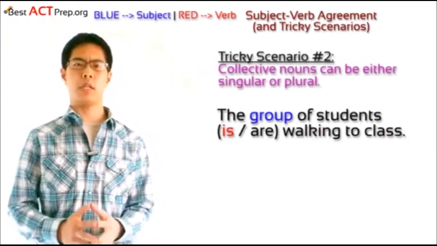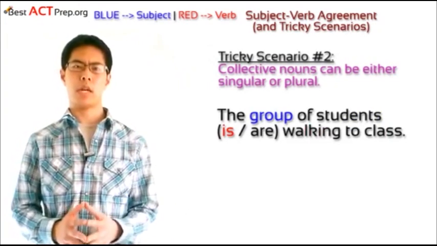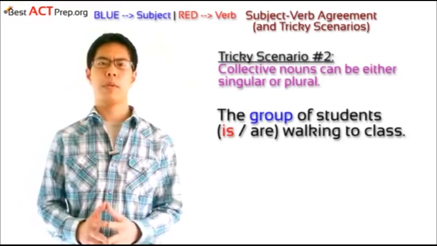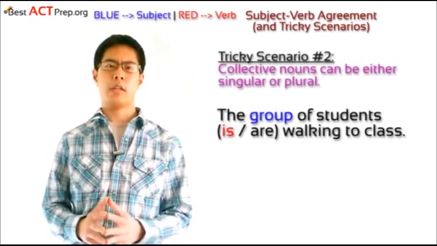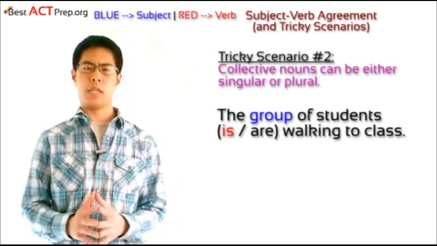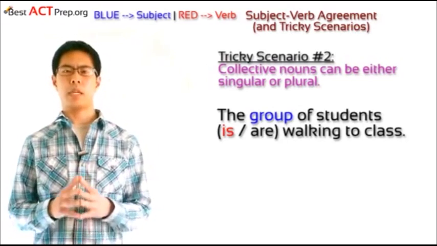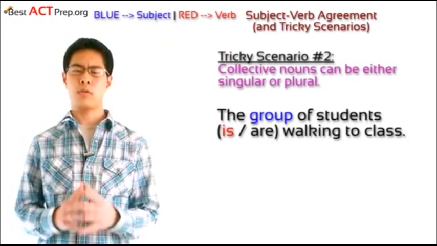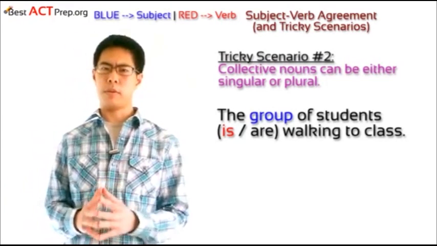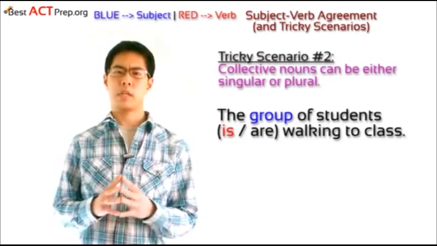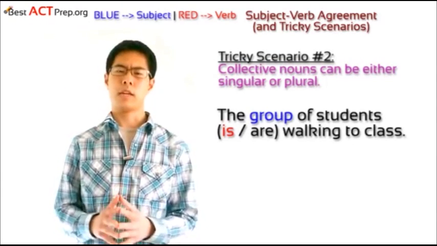Take a look at the following example. The group of students is or are walking to class. Here, group is the subject, and group is singular, so we should match with the verb is. But the problem is, it can be easy to get confused here because the word group looks like it should be plural, because a group consists of more than one thing.